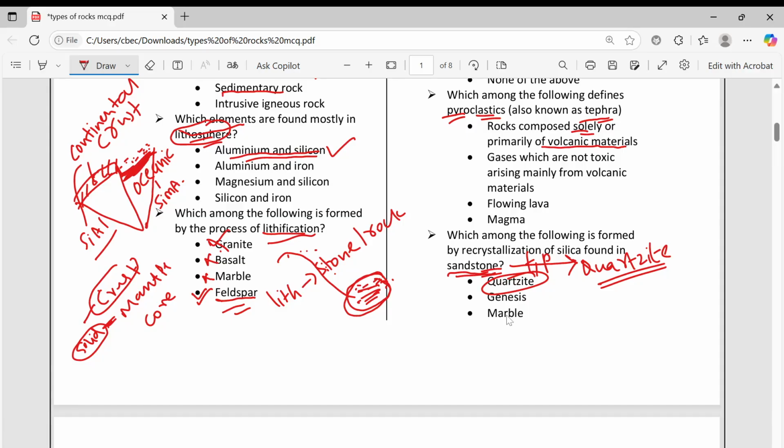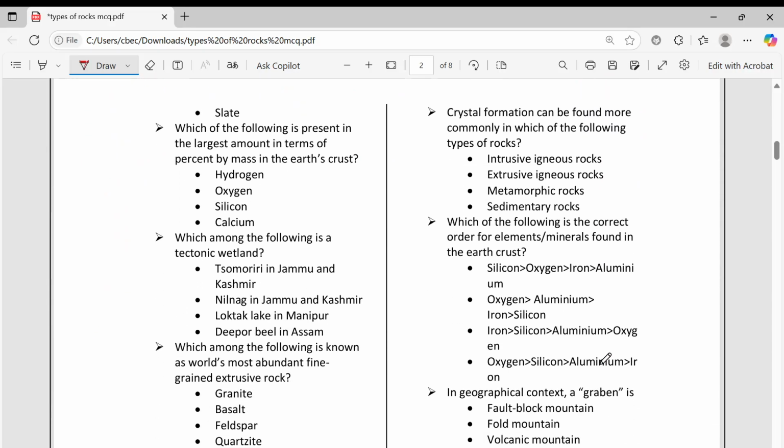Quartzite is the option. Gneiss is coming from granite, I told. And then marble coming from limestone. Granite is igneous rock, and that too it is forming at depth. Limestone is sedimentary rock.